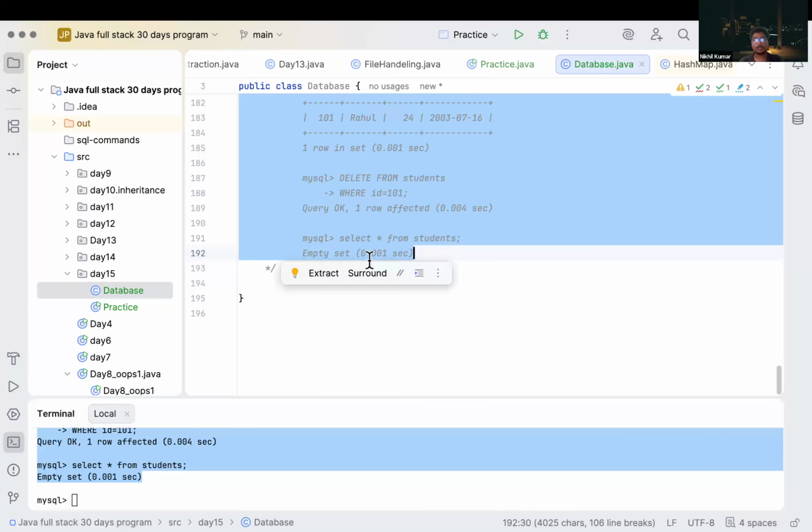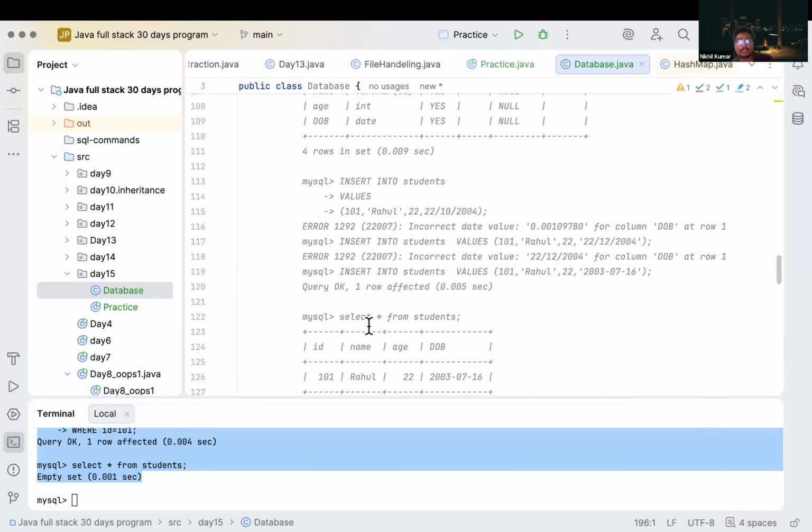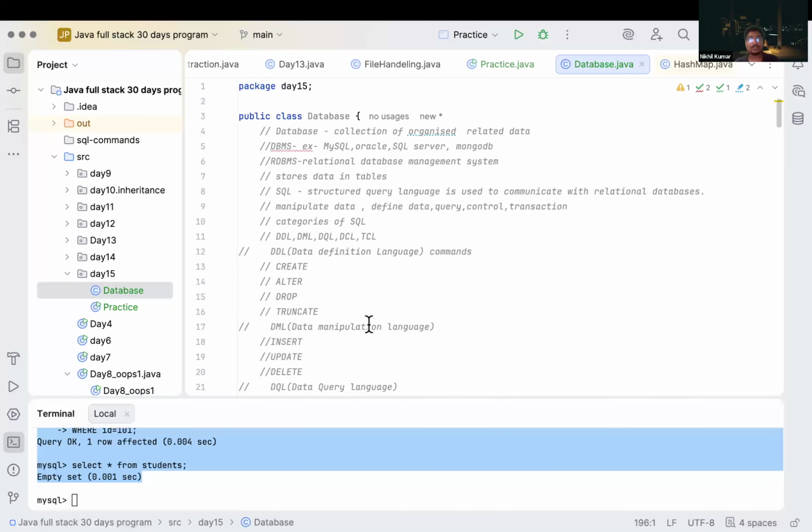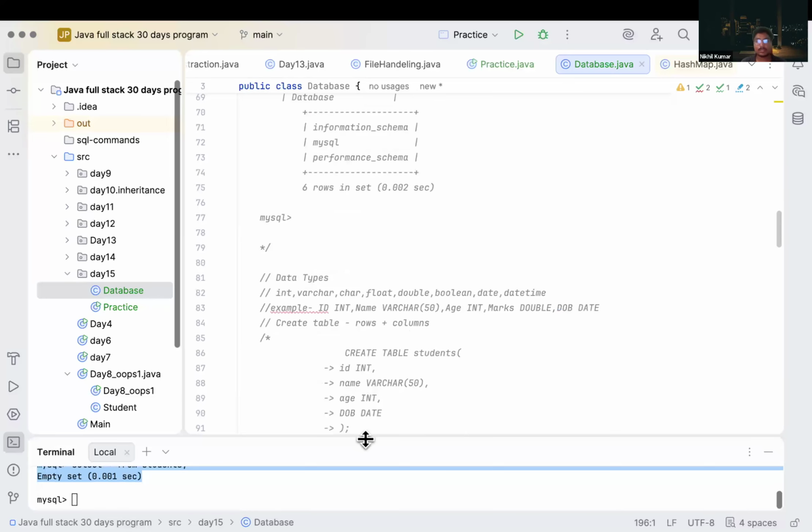We will add it to our Git repository as well, so you guys can check what commands we have run inside this class.